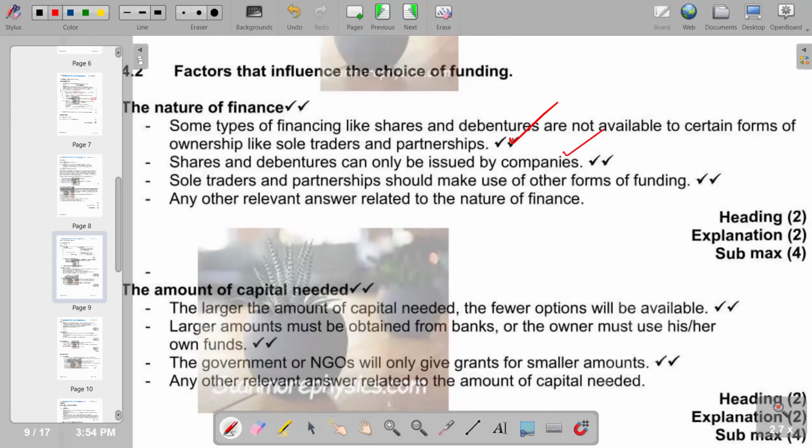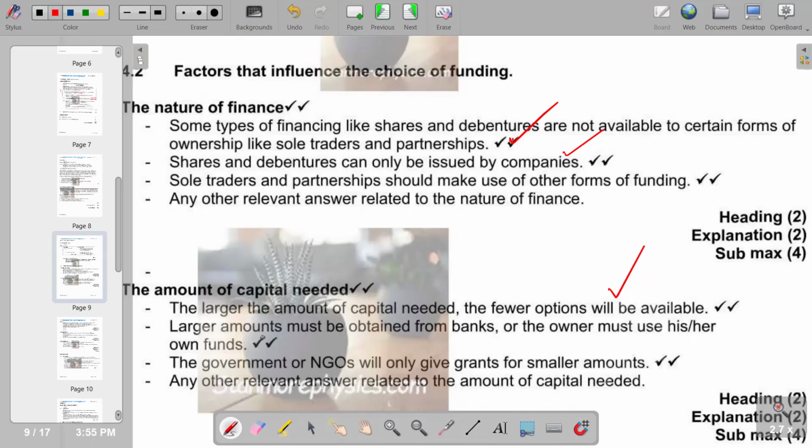Also have the amount of capital needed. So this depends also on the size of the business. The larger the amount of capital needed, the fewer options will be available. That is on the choice of funding when we are considering the amount of capital needed. If you need a big amount, obviously you are not going to opt for other funding sources. You are going to be confined to limited options.